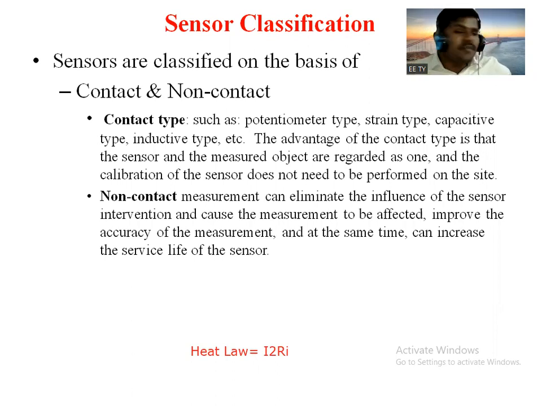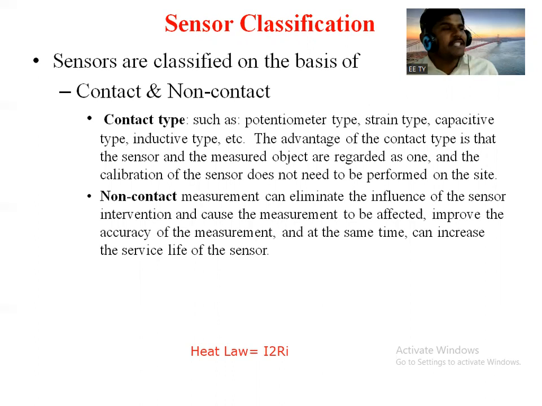So the advantage of contact type is that the sensor and the measured object are regarded as one. What is the advantage? They are in contact, that means it will be considered as one.